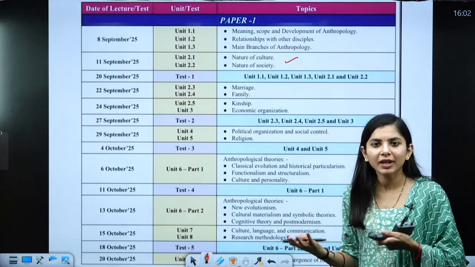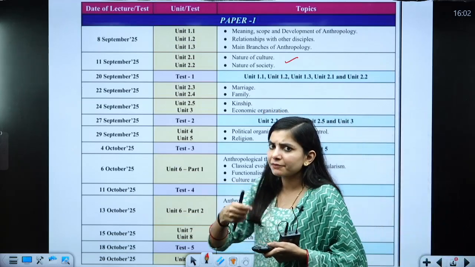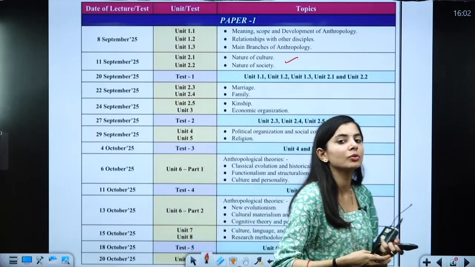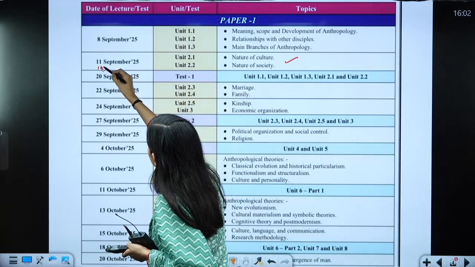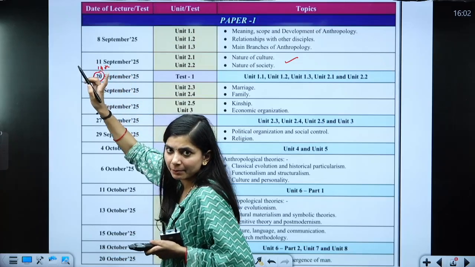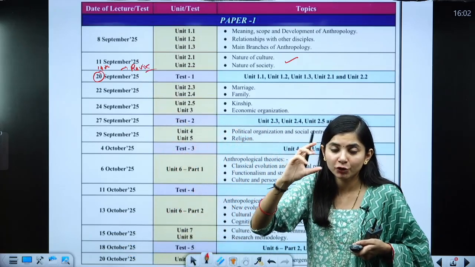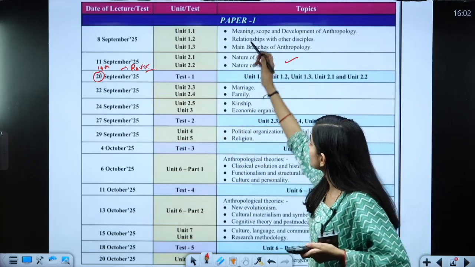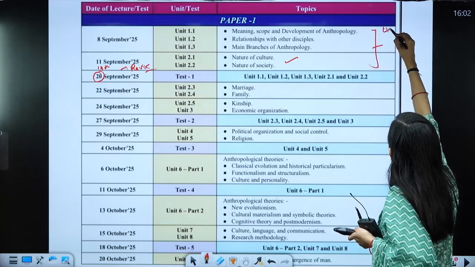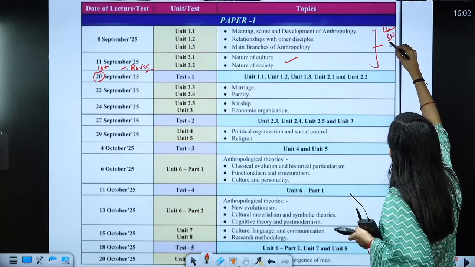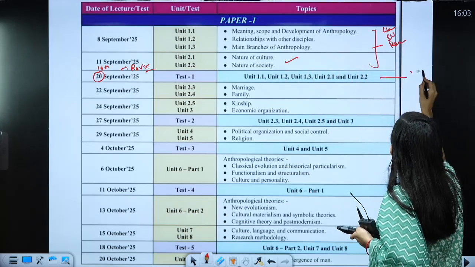You can show me offline or online; both modes are available. Then I will tell you if anything is missing and anything that you can correct. After that, from 14th September till 19th September, you are going to revise your short notes. We have given that much time. So you take the class, prepare the short notes, then revise them, and then on 20th September you are going to give the test